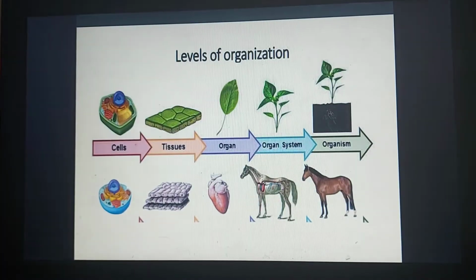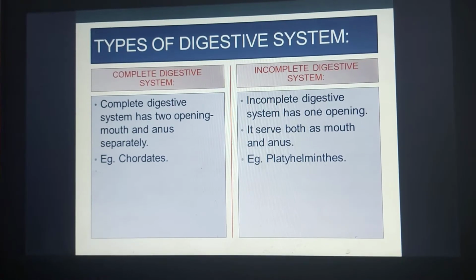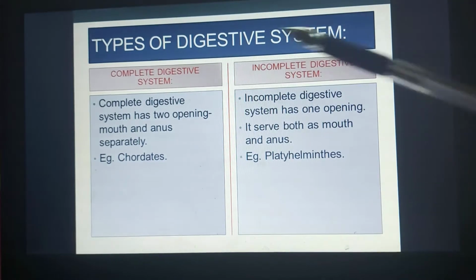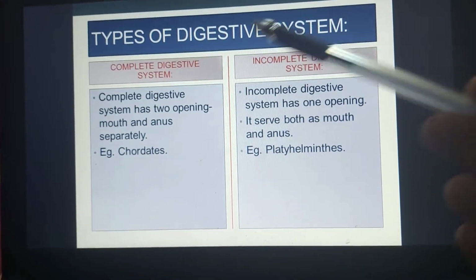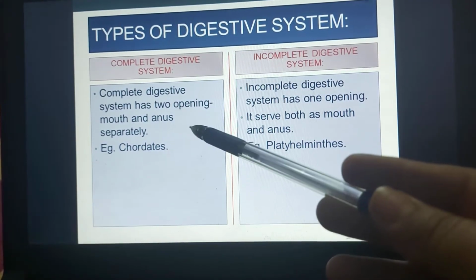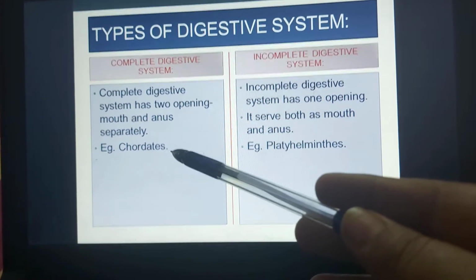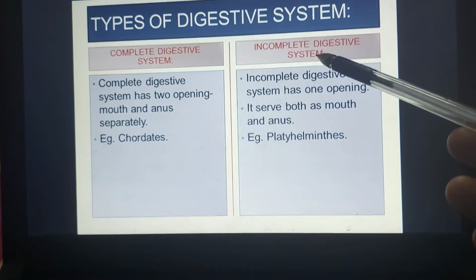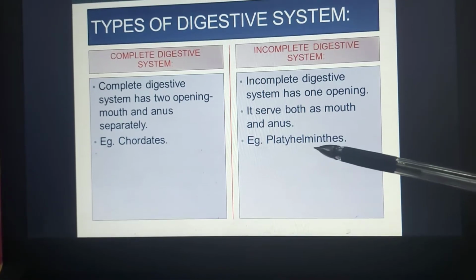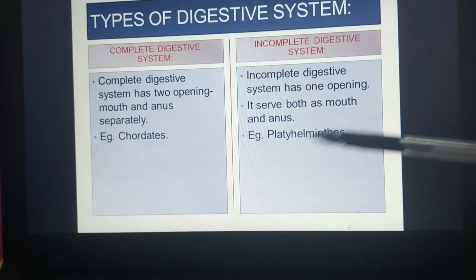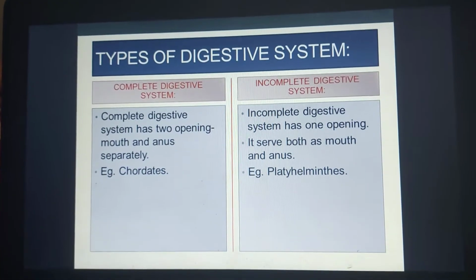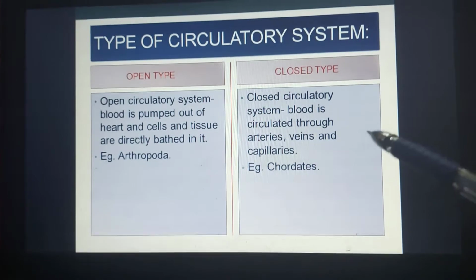Now the next one is the type of digestive system. In animals, there are two types: the complete digestive system and the incomplete digestive system. A complete digestive system has two openings, the mouth and the anus, separately. Example: chordates. Whereas in an incomplete digestive system there is only one opening, which serves as both mouth and anus. The phylum Platyhelminthes, and all the phyla before it, show the incomplete type of digestive system.